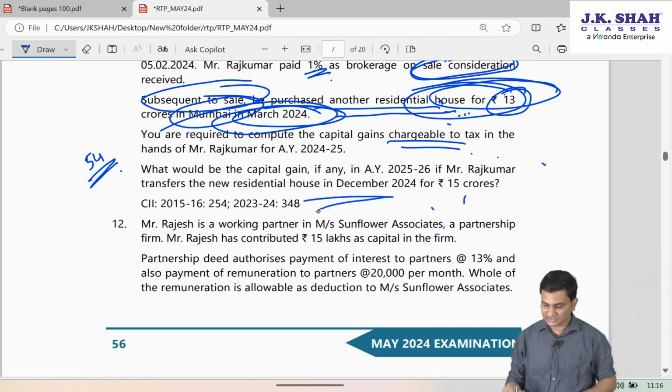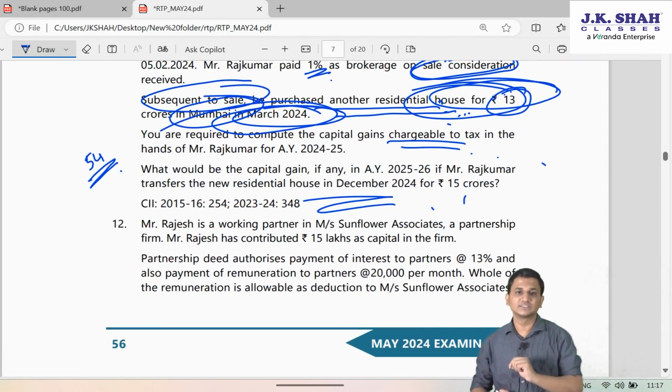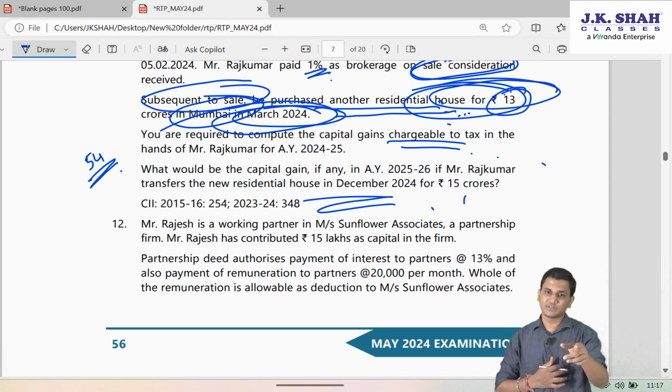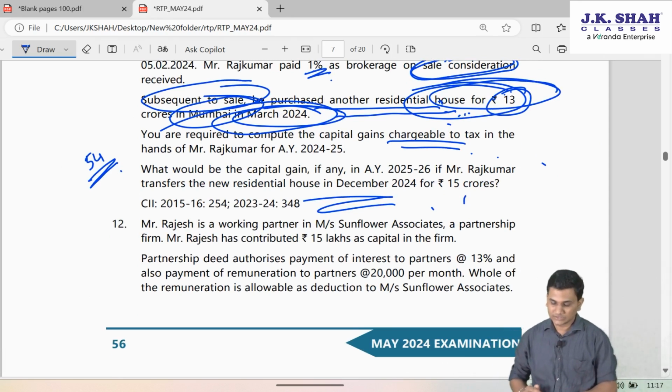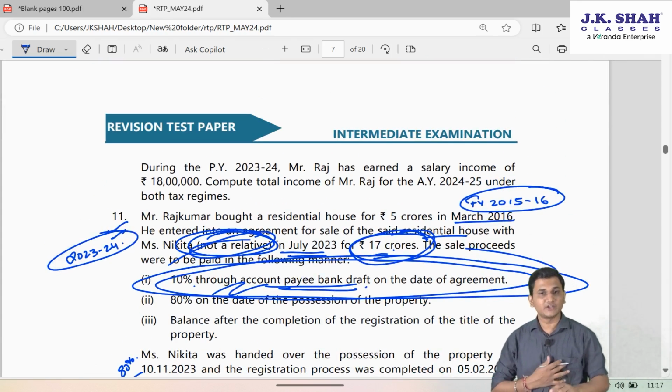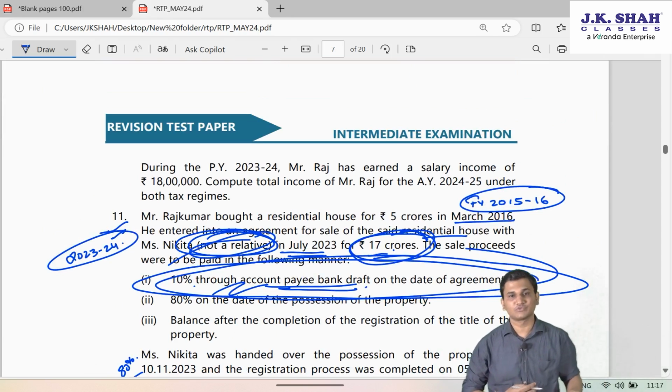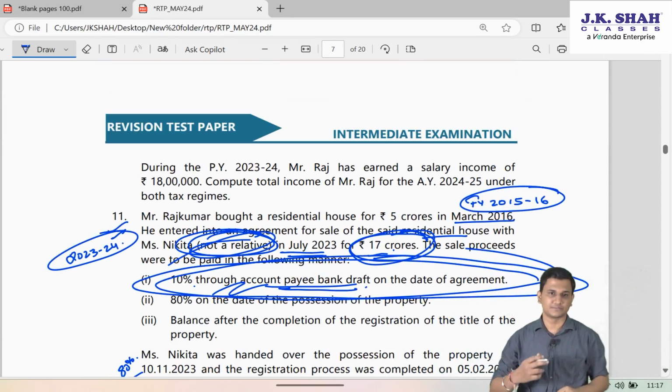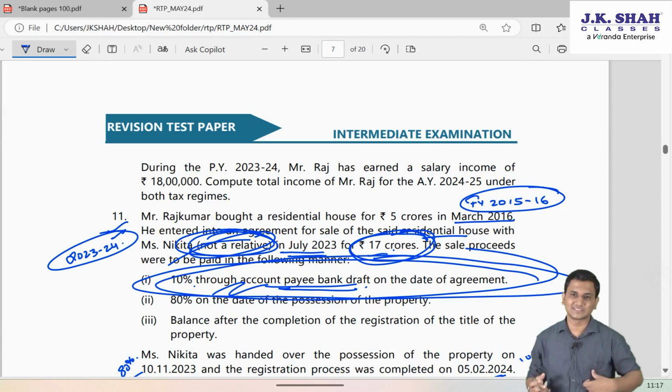However, since that part is not asked in the question here, the answer is not printed. But in the exam, even that part can be asked. So remember, since she is a non-relative, gift provision will get attracted. If she would have been a relative, she would have got that exemption. Gift from relatives are not taxable.